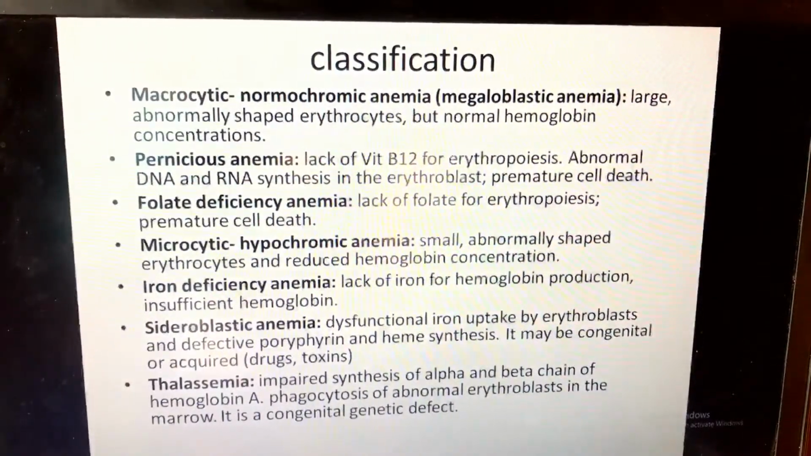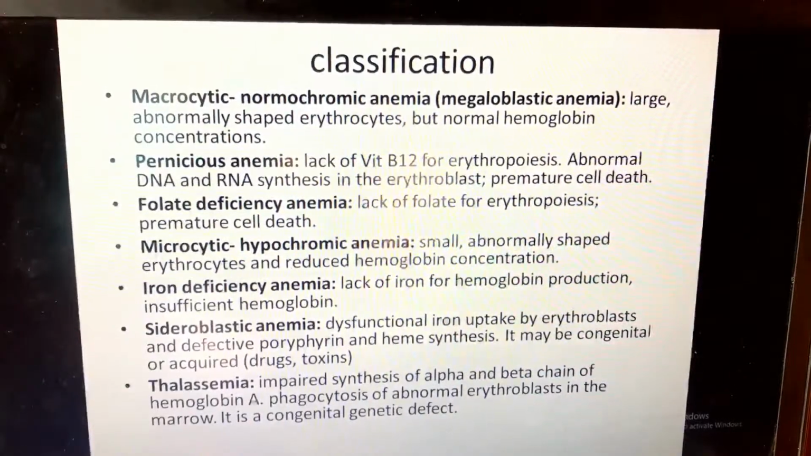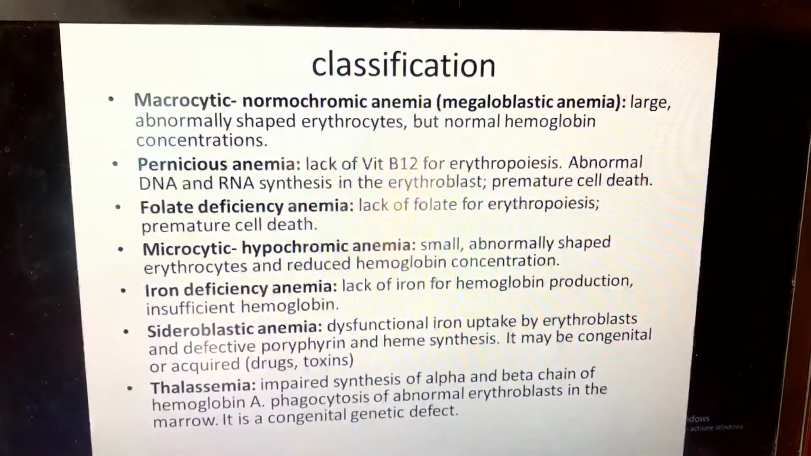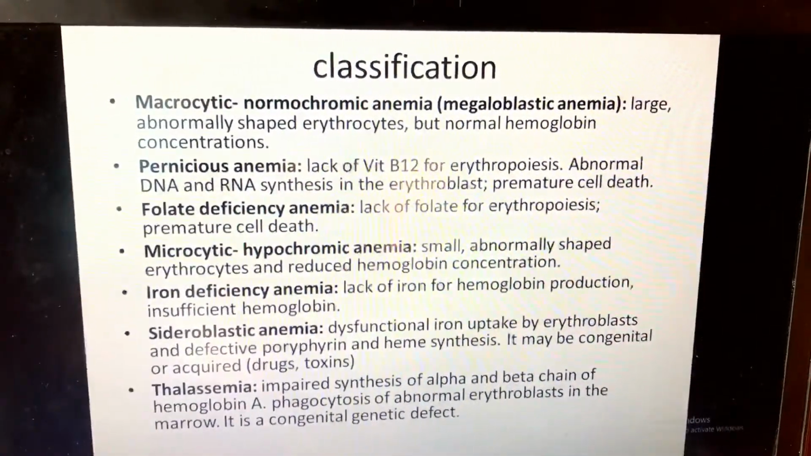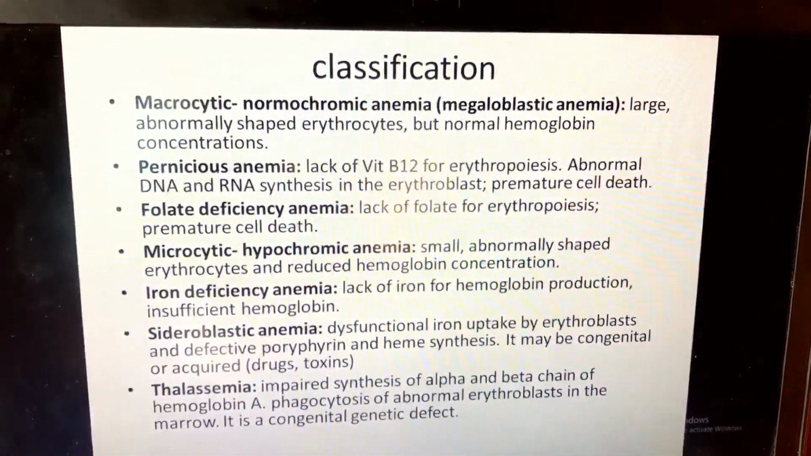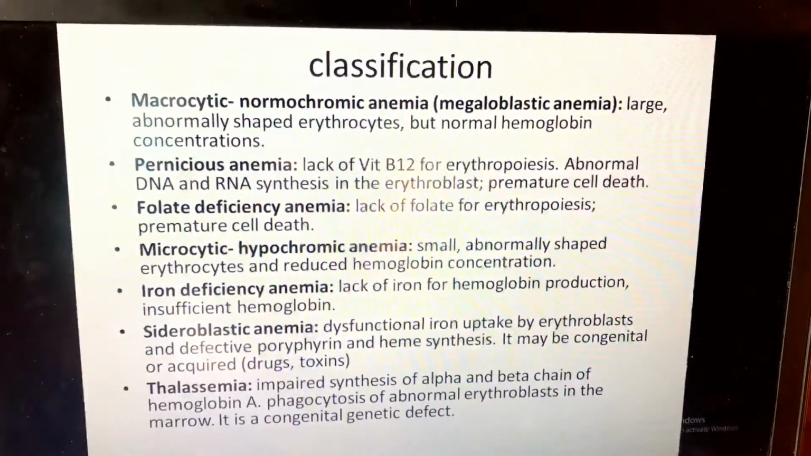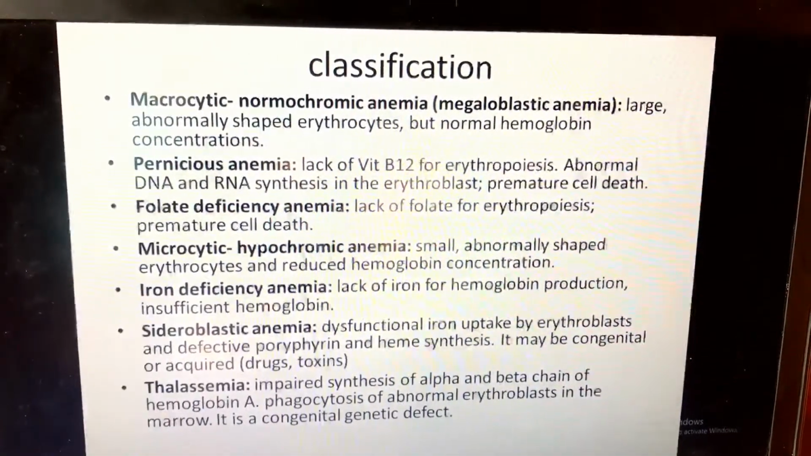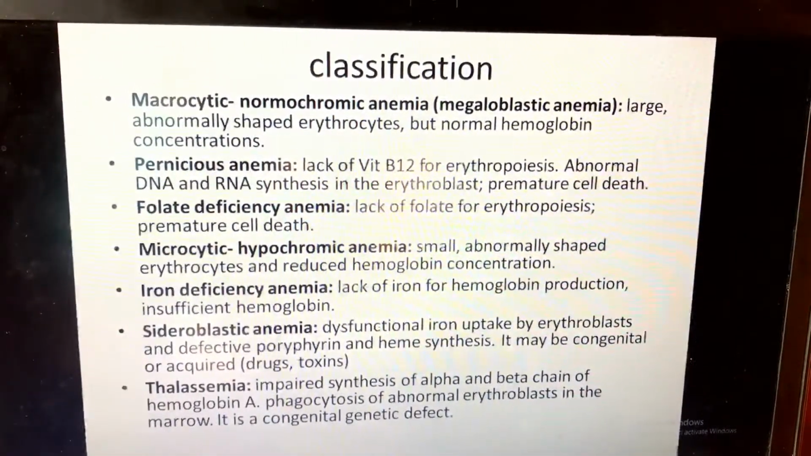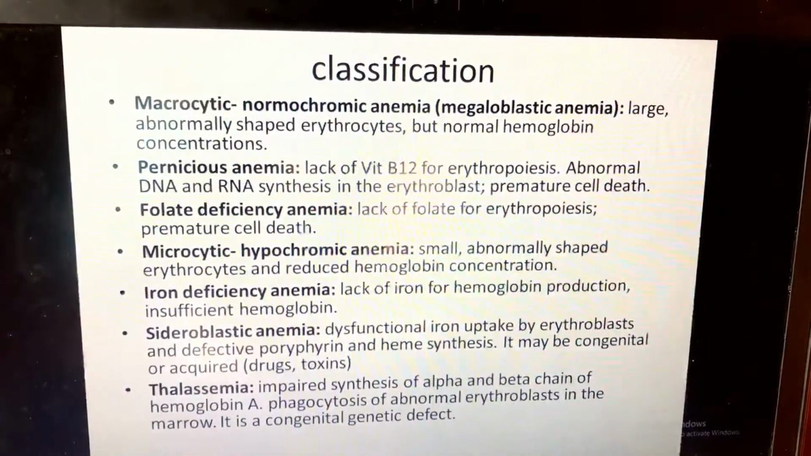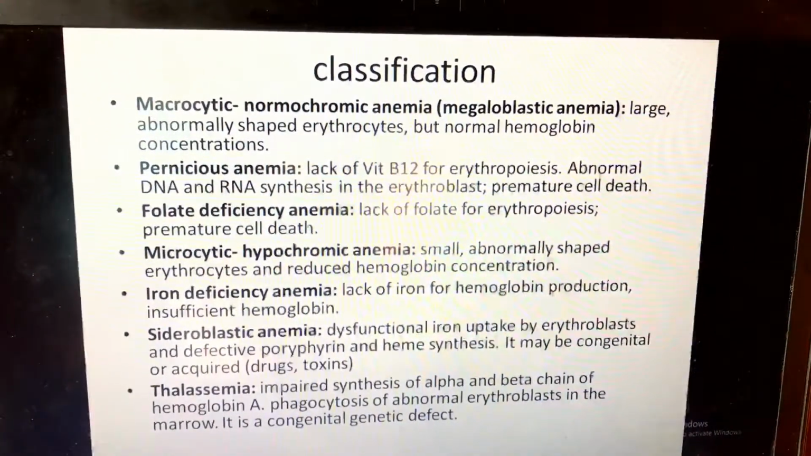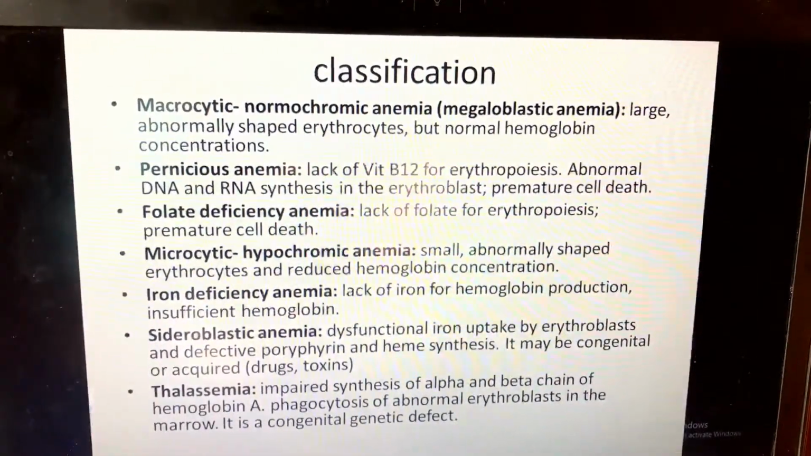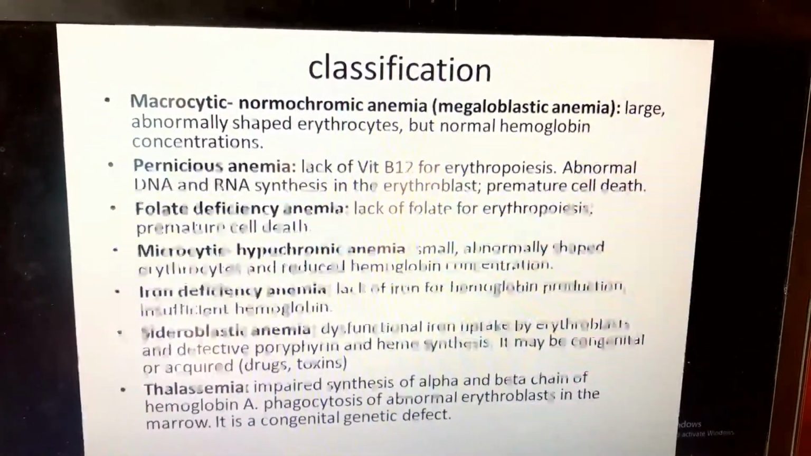Sideroblastic anemia is dysfunctional iron uptake by erythroblasts and defective porphyrin and heme synthesis. It may be congenital or acquired, or a drug or toxin can cause dysfunctional iron uptake. What is thalassemia? Thalassemia is impaired synthesis of the alpha and beta chains of hemoglobin, with phagocytosis of abnormal erythroblasts in the marrow. It is a congenital genetic defect.